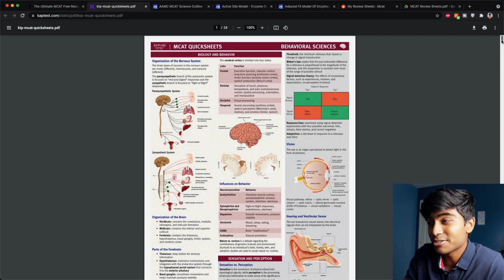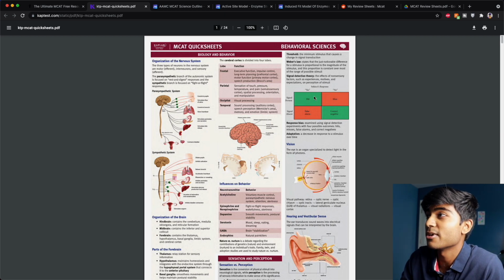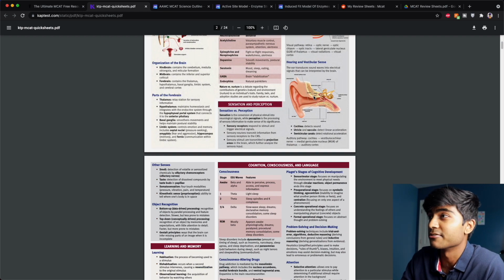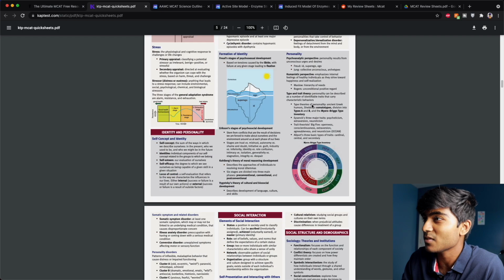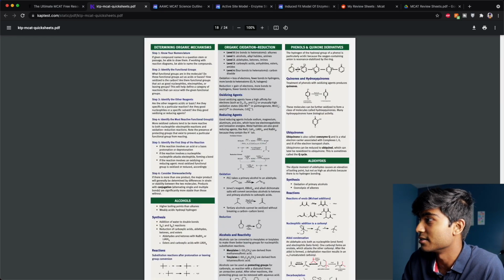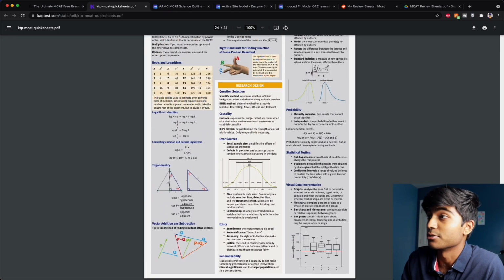And that strategy kind of works because there's a lot in each page and it kind of brings together a lot of the big concepts. So I think it's a pretty good idea. And again, all the topics on here that you could potentially need.